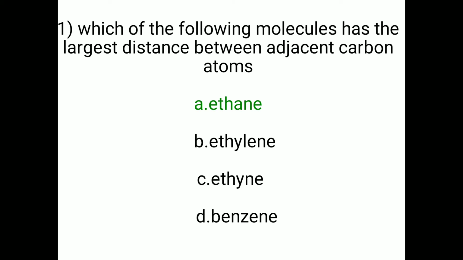First question is, which of the following molecule has the largest distance between adjacent carbon atoms? There are four different options. Option A. Ethane, B. Ethylene, C. Ethyne, D. Benzene. The correct option is ethane, because in ethane there is a large distance between adjacent carbon atoms.